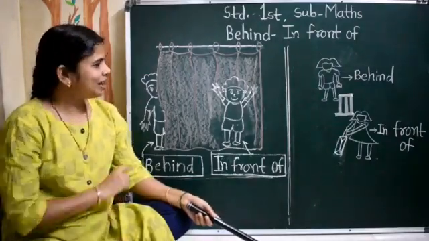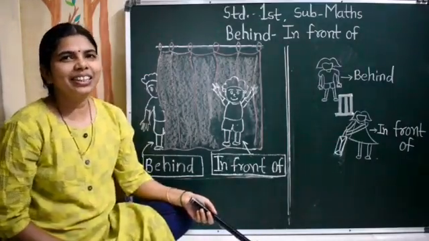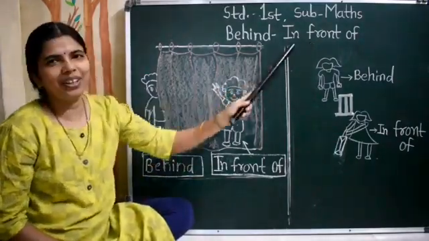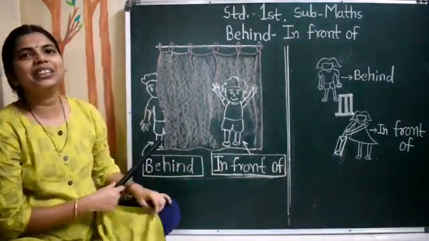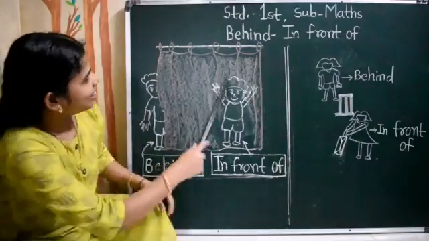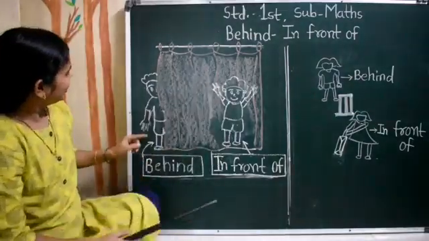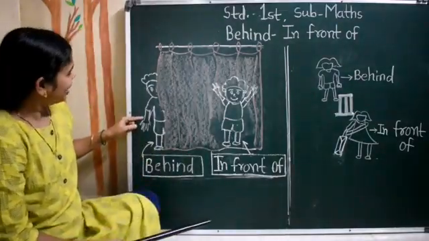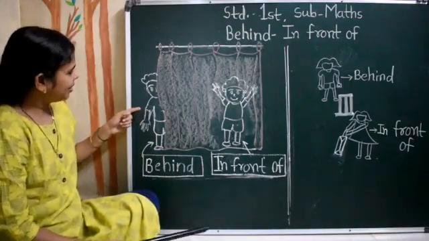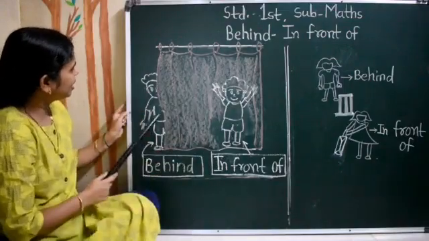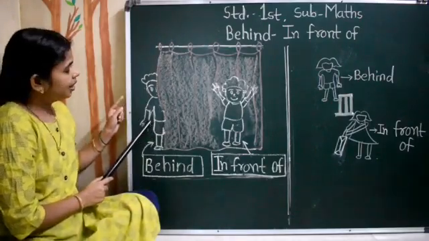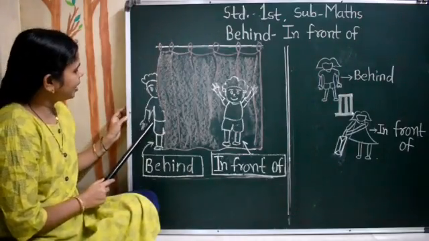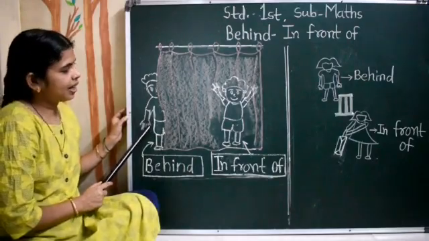I have drawn some pictures to clear your concept of behind and in front of. Look at these pictures carefully. In this picture, this boy is behind the curtain. ये जो बॉय है ये कर्टन के पीछे है.